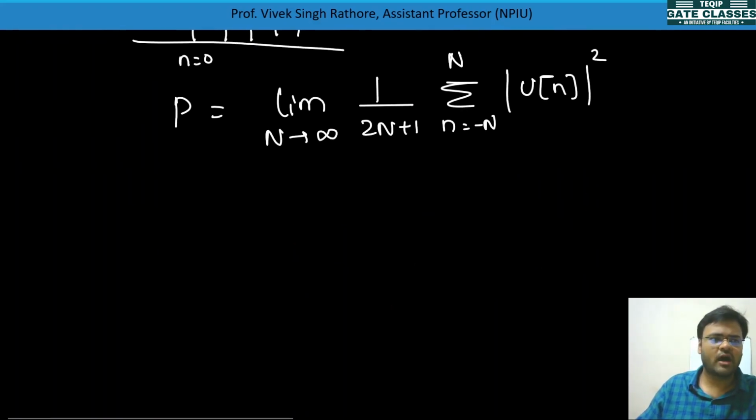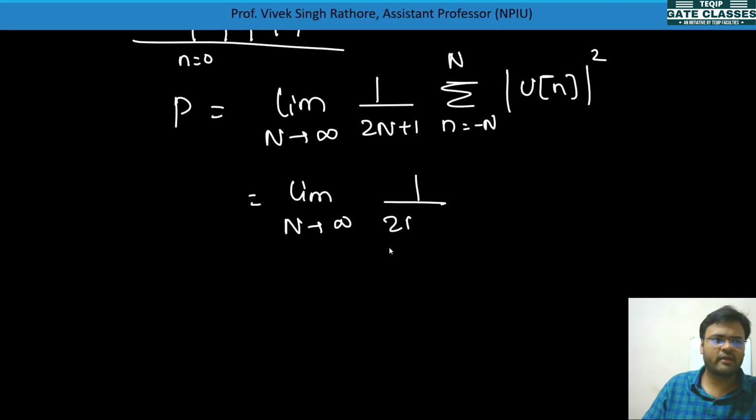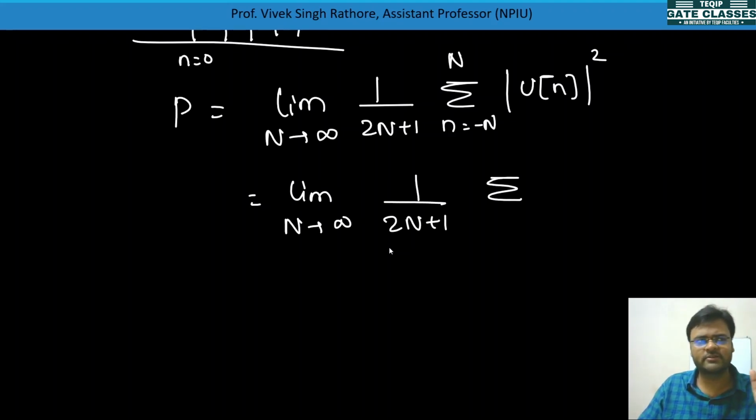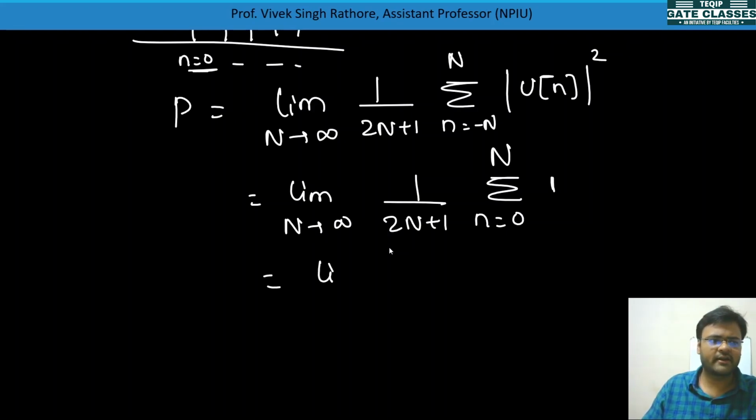So it can be written as limit N tending to infinity, 1 by (2N plus 1), summation from n equal to 0 to N of 1, since u(n) starts from n equal to 0 and goes on. The summation of 1 from 0 to N will come as N plus 1, over 2N plus 1.